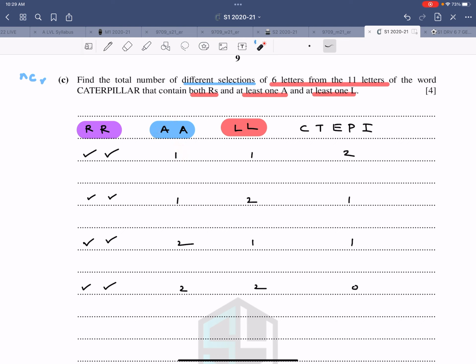And that's very simple. So basically your calculation is out of these 5. So this one is 5C2, which is 10. This one is 5C1, which is 5. This is 5C1, which is 5. This is 5C0, which is 1. And add it all up, that comes out to be 21 possibilities. So that is the working for this one.